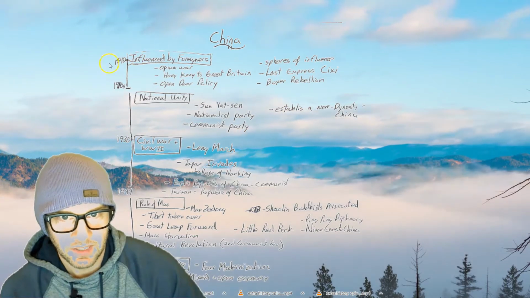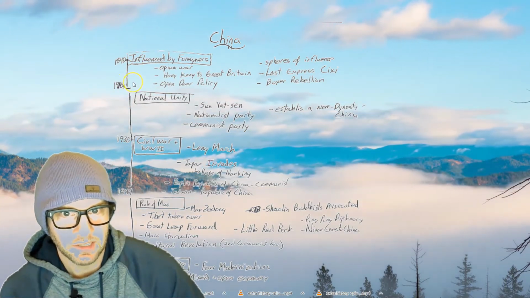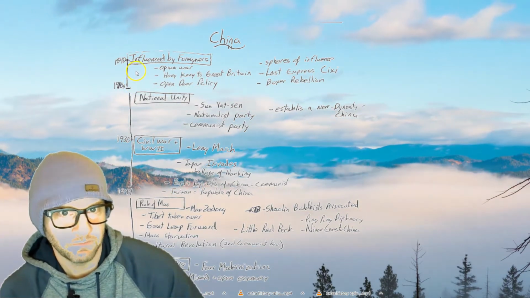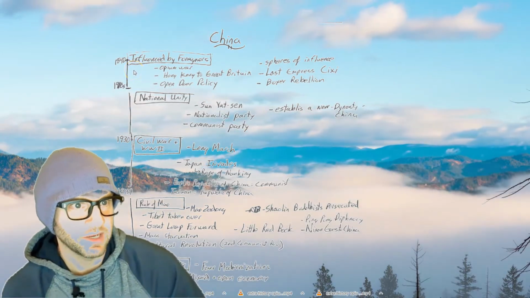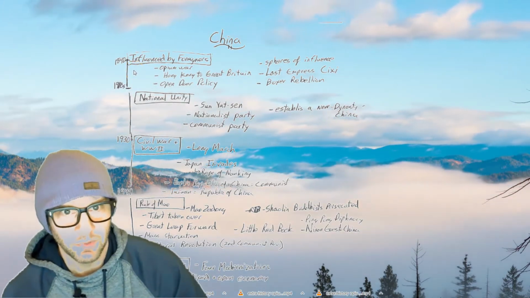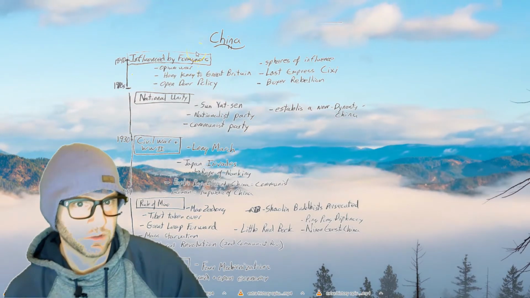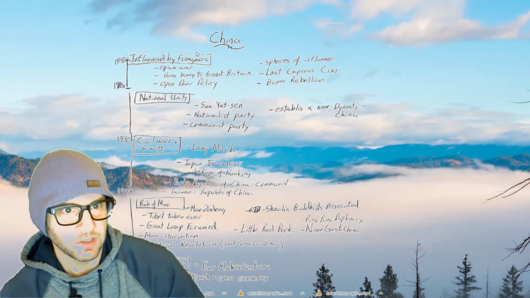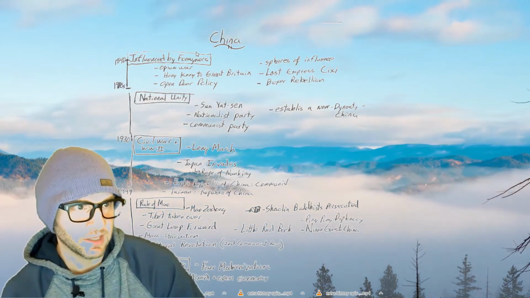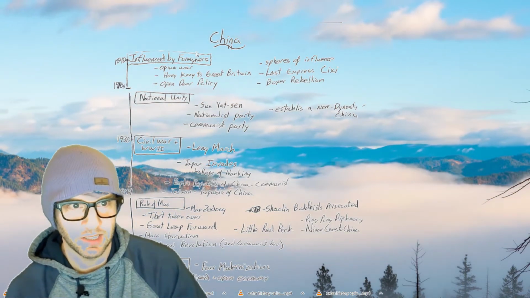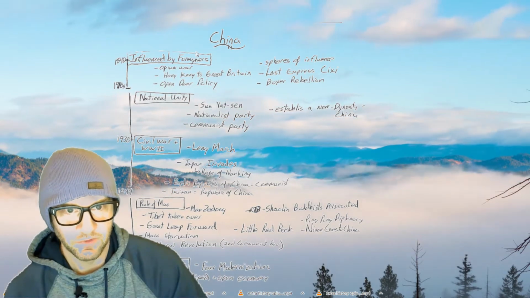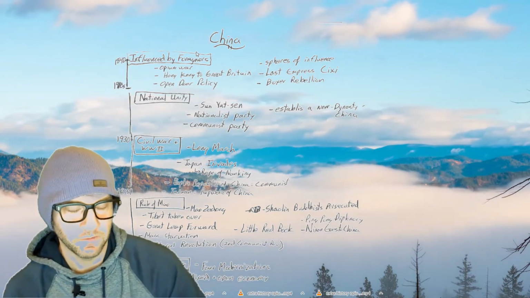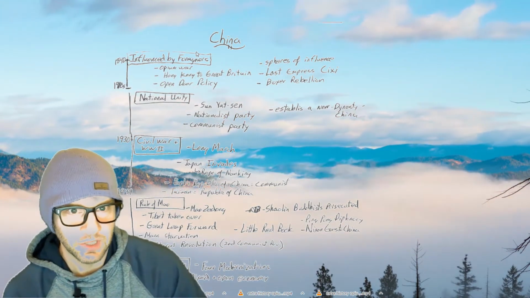So, in the 1840 through the early 1900s, this is a period where China was still ruled by an emperor and empress, but China was influenced by foreigners. The West and other countries, including Japan, had advanced technologically, and China had not. So, this was a time of imperialism, and China was one of the countries on the list to be imperialized.